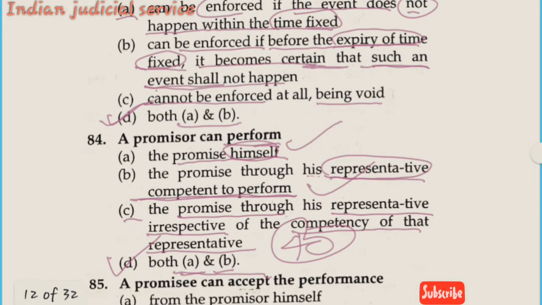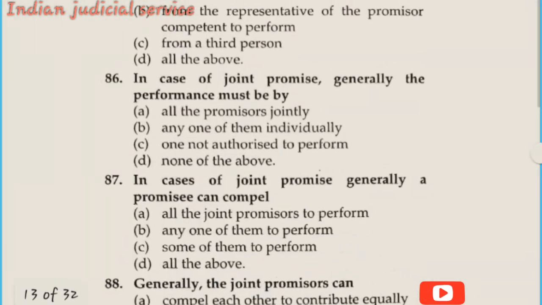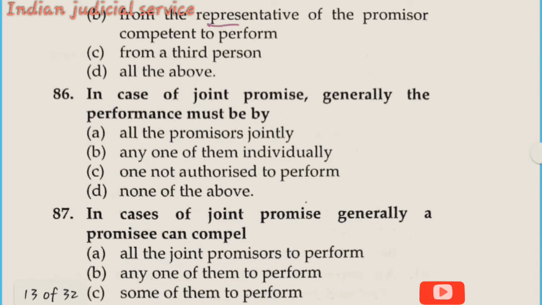A promisee can accept the performance. In this question, the promisee can accept the performance from the promisor himself. This statement is correct. Option B: from the representative of the promisor competent to perform.